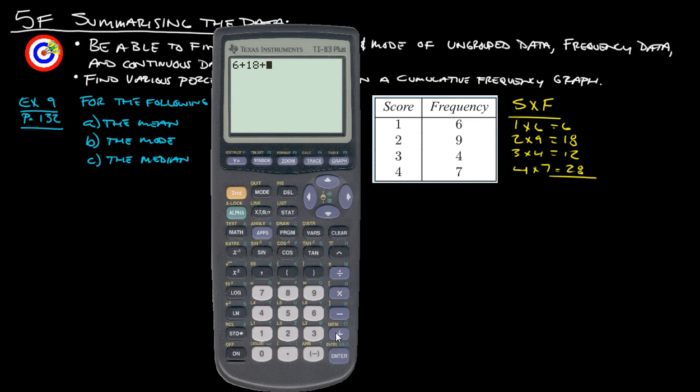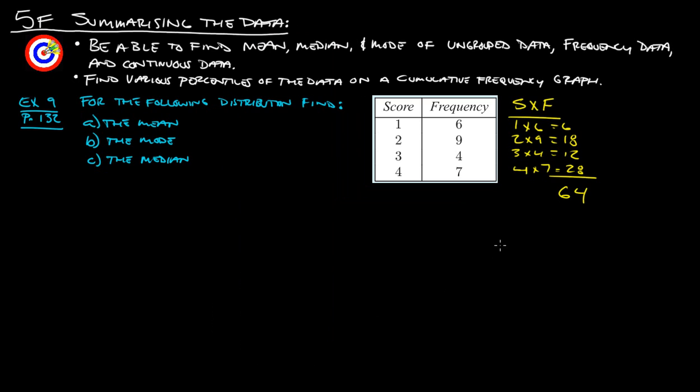Okay, and then we can add those all up. 6 and 18. I guess you could probably do this in your head, but I'm going to do this on my calculator because I can. 64. So it gives us a grand total of 64, and then we also want to figure out the frequency, how many total scores there were. So let's see, 6 and 9 give us 15, plus 4 more is 19, plus 7 more is 26, right?